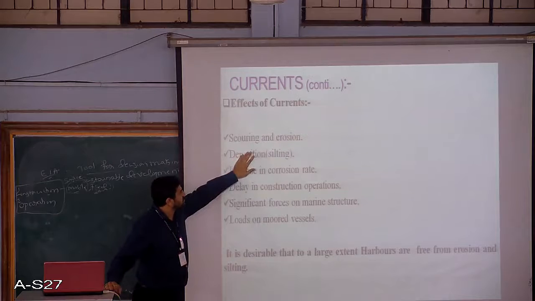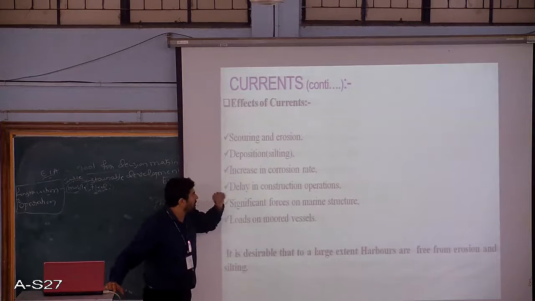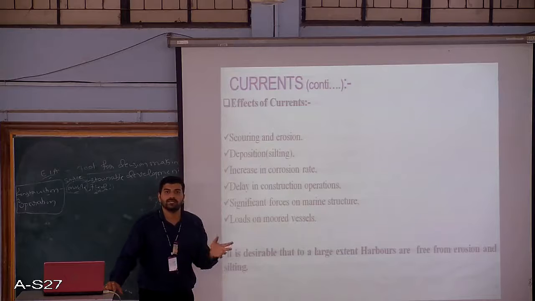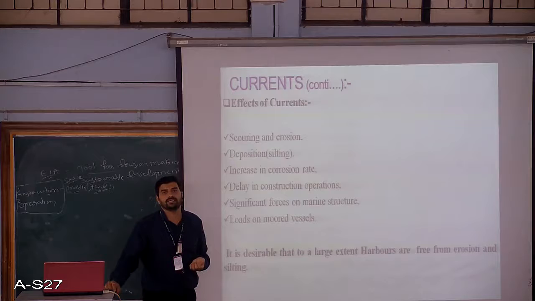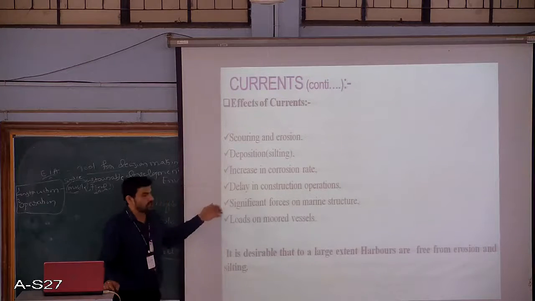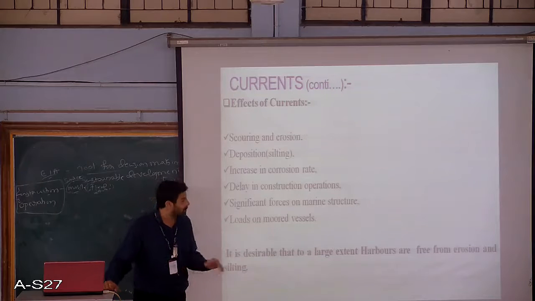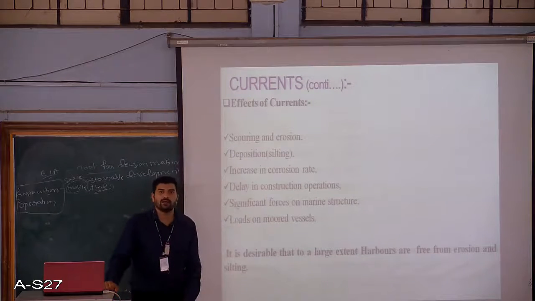So the currents basically lead to deposition or silting, which is going to need us to desilt the deposited materials, thus increasing the cost of maintenance of that particular harbor. Also, if there are strong currents in the region where we are constructing the harbor, there may be a delay in the construction activity.